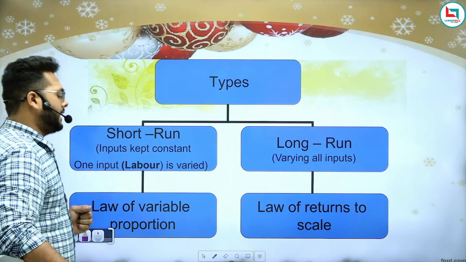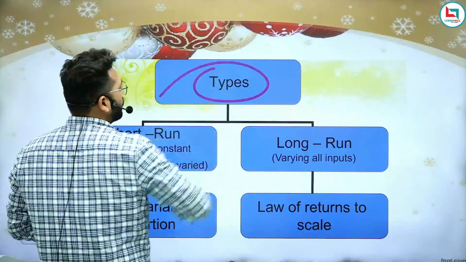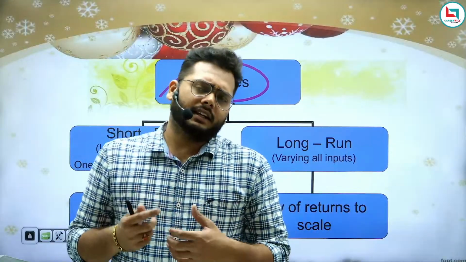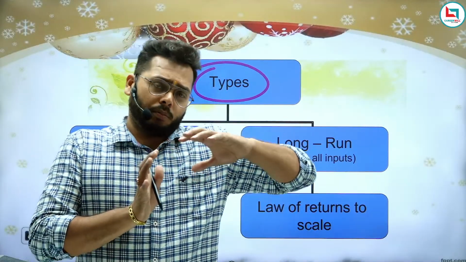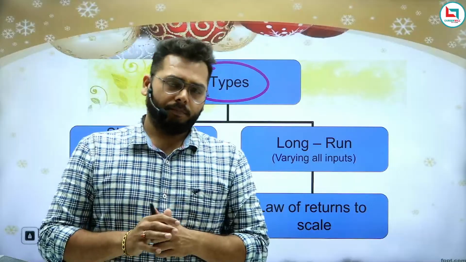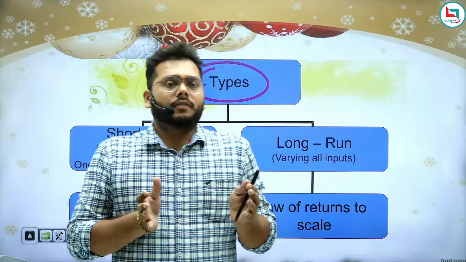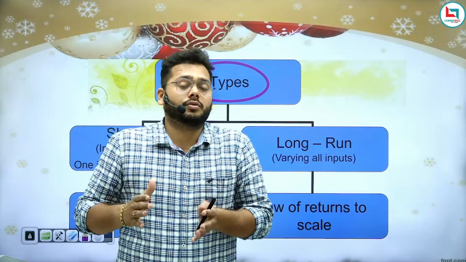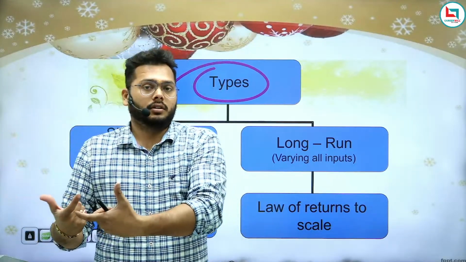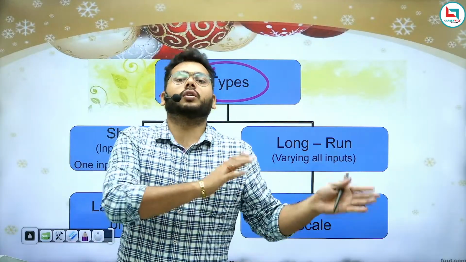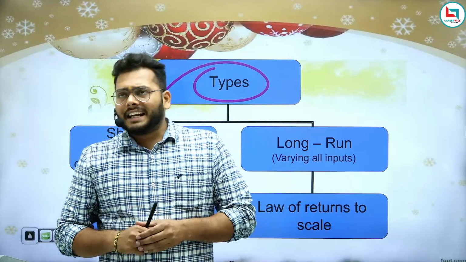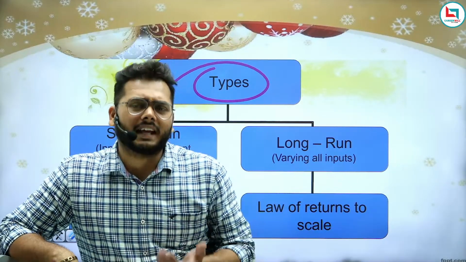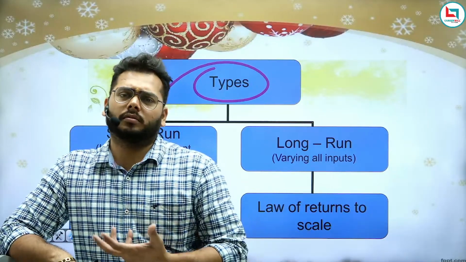Now the types of production. Here we are not just discussing the types of production. Here we want to discuss the types of production in terms of time. Sometimes we produce goods for a short time, and some production units produce goods for the long term, or you can say the production units are set up for the long term. Clear?